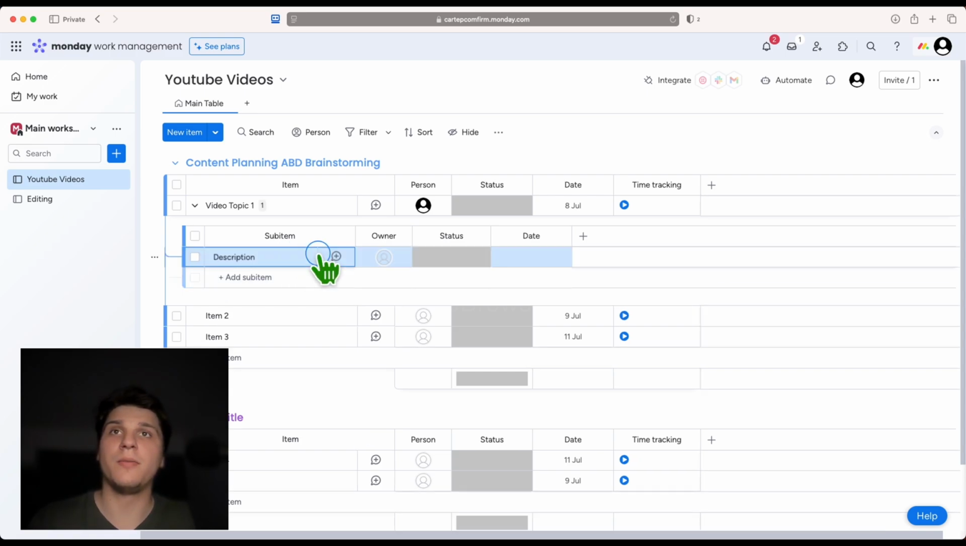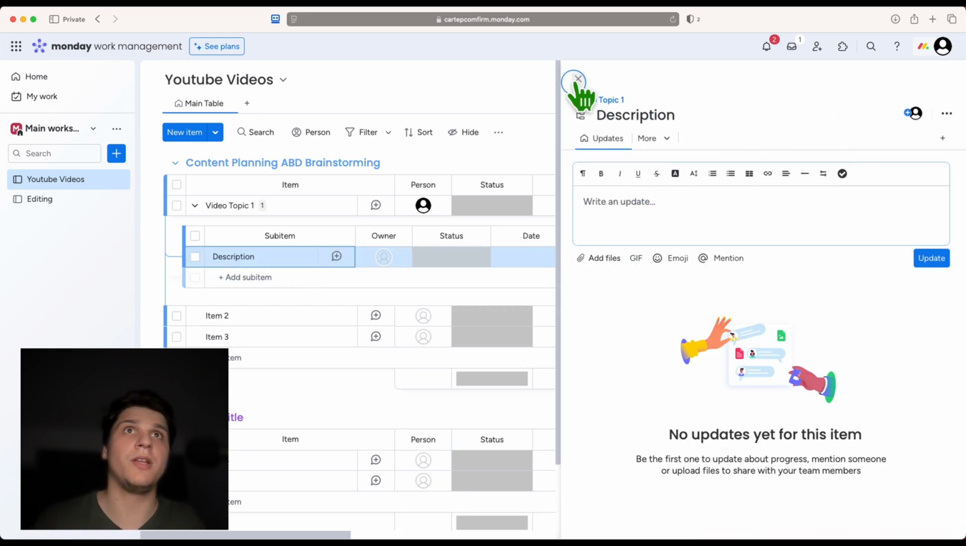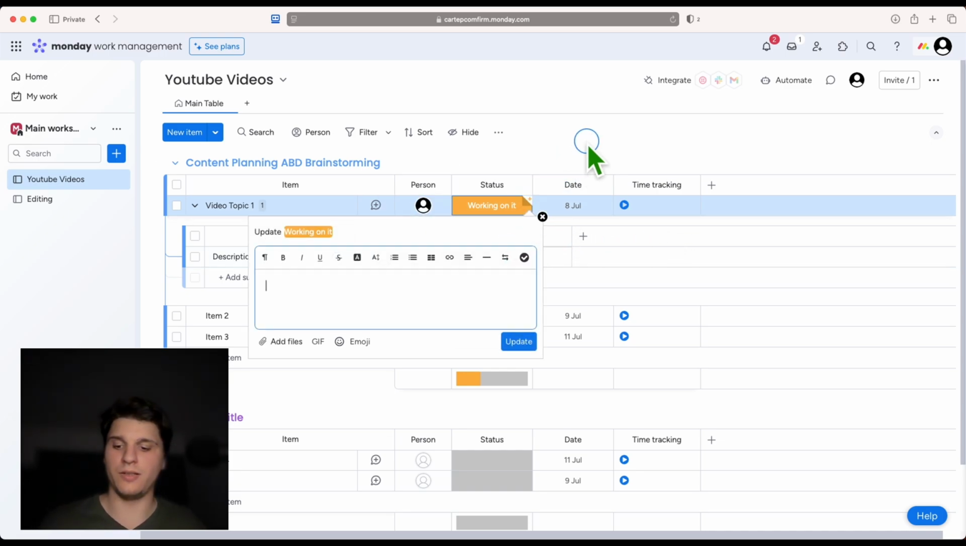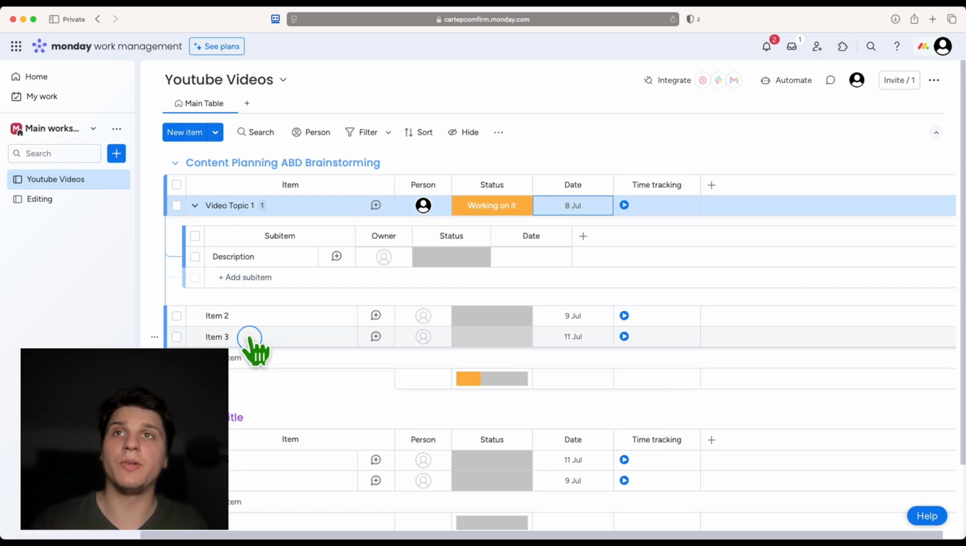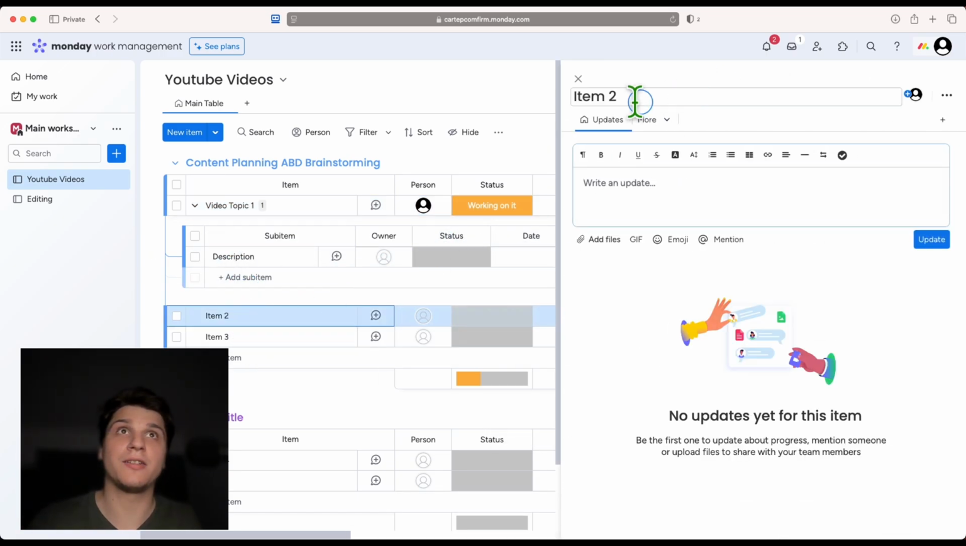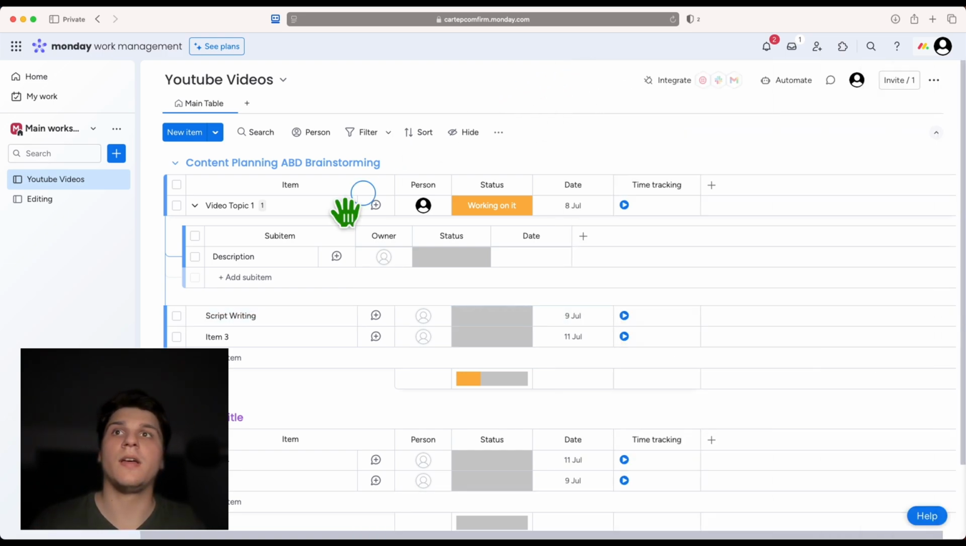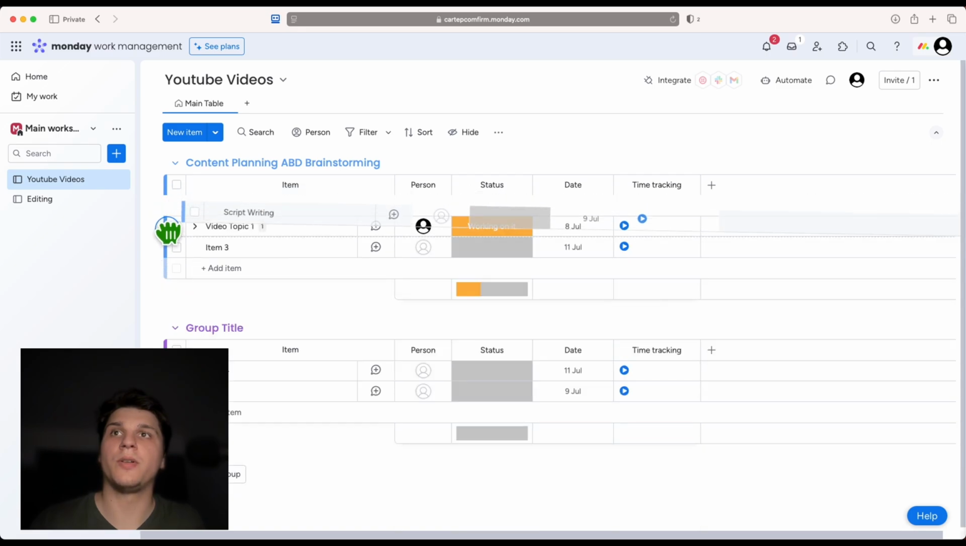Let's say that person will click here and write an update, or when this is done, I will just click on this and add an update on it, so I can notify the editors to take care of the editing. Or I can have another one here, which, actually after we find the topic, we'll need a script. So script writing. And if you want to move it up, you can move this down.